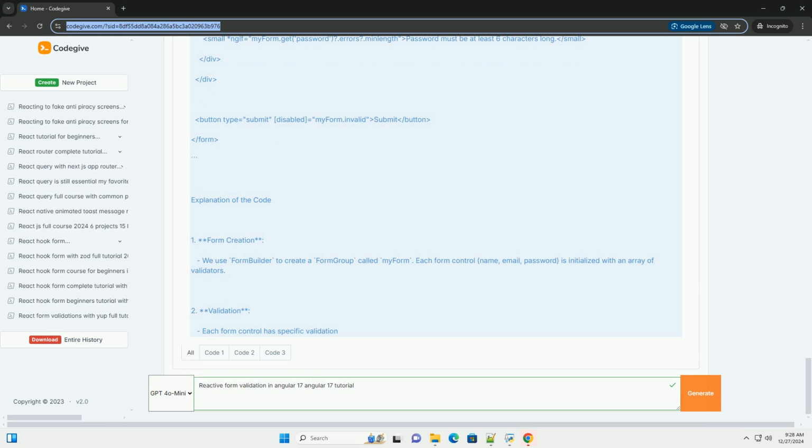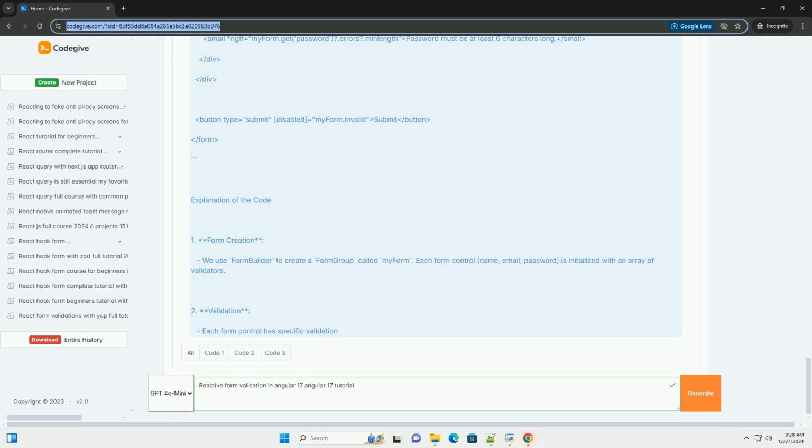2. Validation. Each form control has specific validations applied. For instance, the name must be required and must have a minimum length of 2 characters. The email field is validated to ensure it is a valid email format. The password must be at least 6 characters long.